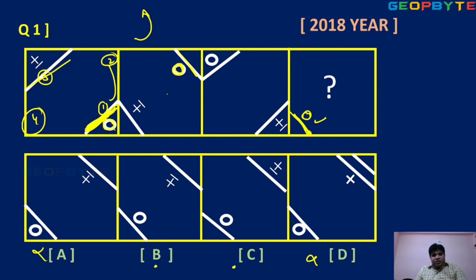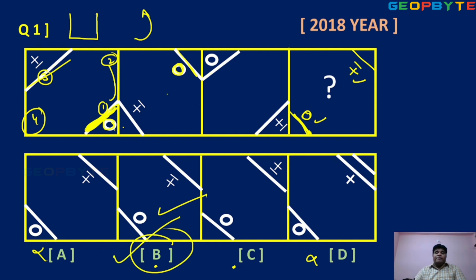Okay, anti-clockwise rotation only. Anti-clockwise, 1, 2, 3, 4 like that. First place, second place, third place, fourth place. This is the fourth place. Okay, this straight line. In the first one, plus to minus, minus plus but outside. Here plus minus, here minus to plus, outside compulsory. So which option is satisfied? Option B is the right answer, children.